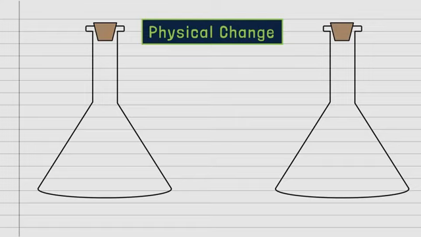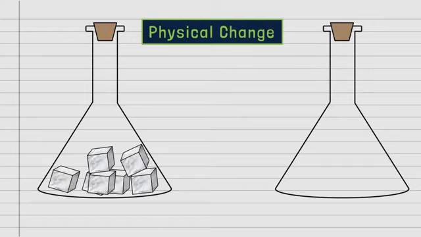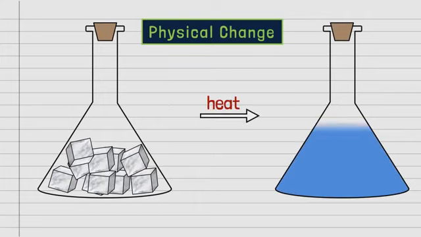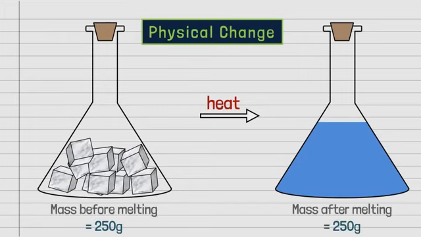Physical change. Let's take a conical flask and put 250 grams of ice cubes in it. Close the opening of the conical flask with a cork. Now heat it until it changes to water completely. Now weigh it again. You will find that it is still 250 grams. There is no change in its weight. So the physical change of the ice into water is following the law of conservation of mass.